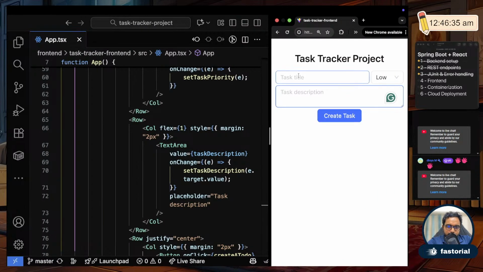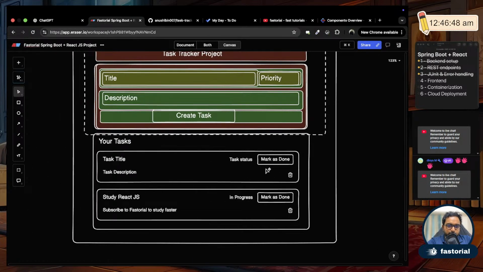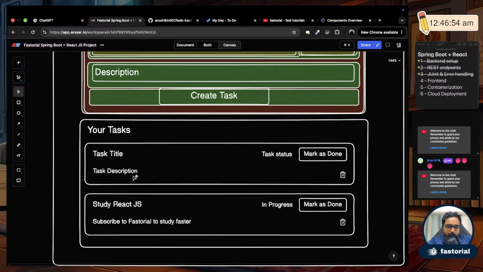Yesterday in part 7 we made the project title, an input box for the task title, priority and description, and a button. Today we'll be creating part 8 with showing the existing tasks.